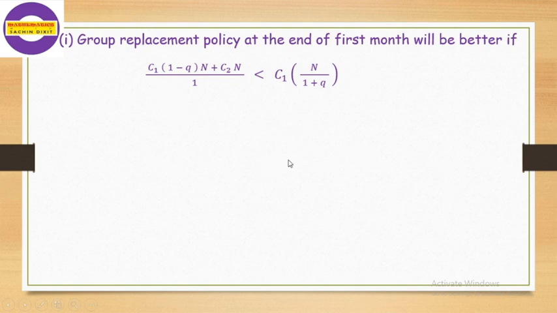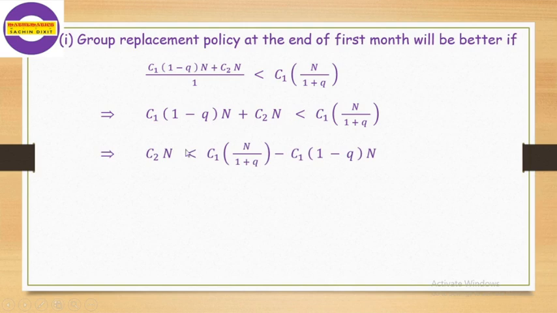For that simplification, dividing by 1 means the numerator stays as it is, nothing new in the step. Then combine the terms of C1.